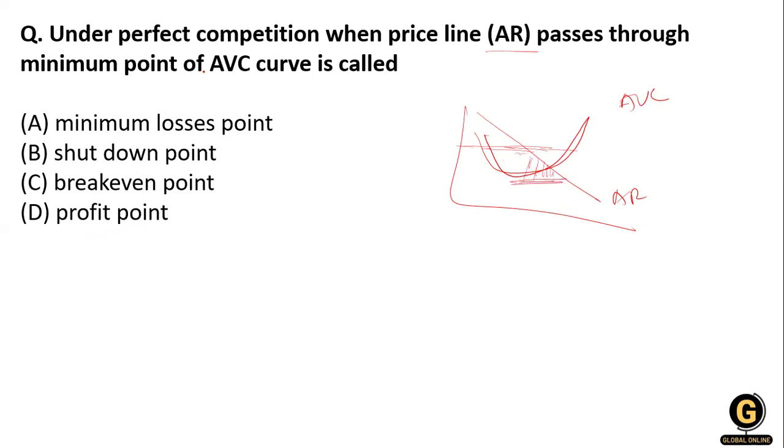Under perfect competition, when the price line, which is AR, goes like this and the average variable cost goes like this, if the average revenue passes through the minimum point of average variable cost, then what happens? This point is called the shutdown point.